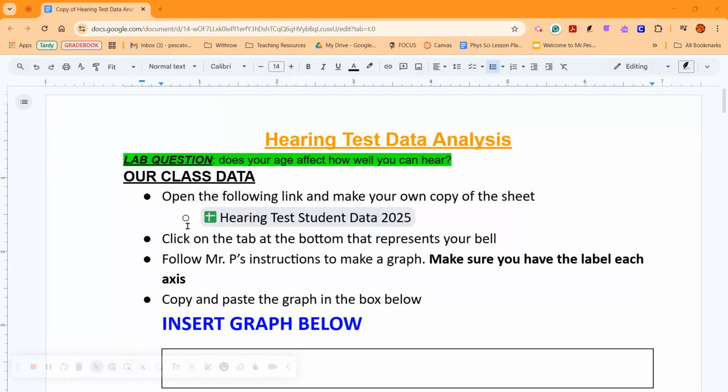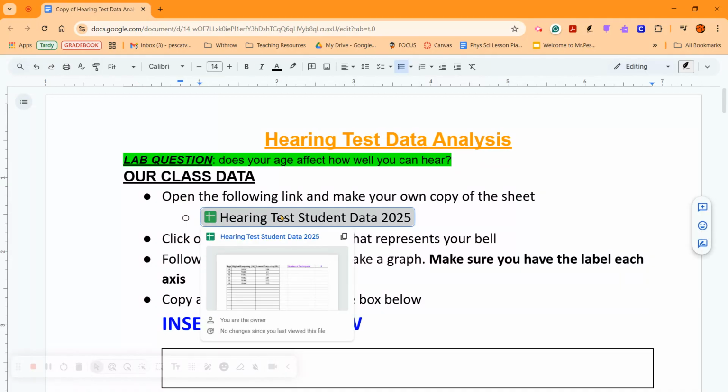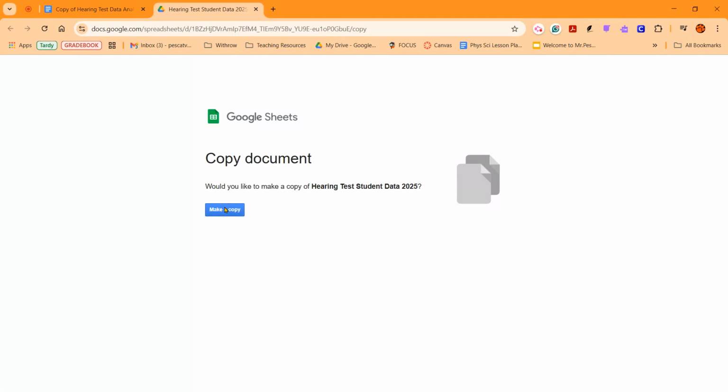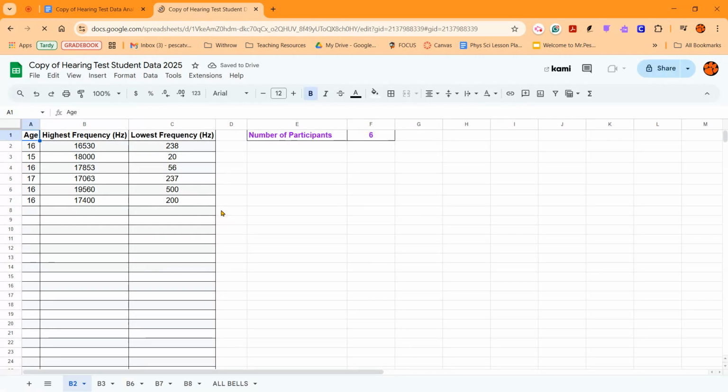So first things first, we're going to open up this link and make our own copy. So when you click on this, open, it will force you to make a copy, like right here, make a copy. And you should be looking at this.